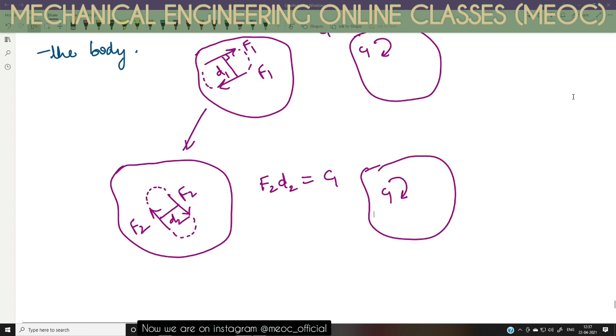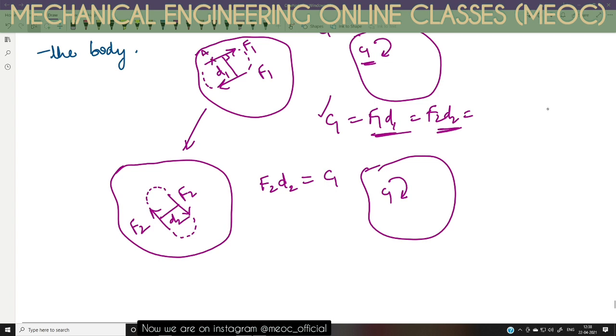It is really of no use for us where this F1 is acting and where this F2 is acting. All that matters to us here is that it is the force F1 and F1 at d1. Or in the second case, it is the force F2 and F2 distance is d2. Ultimately, C1 is equal to F1 d1 is equal to F2 d2 is equal to any such combinations of F and D. So long as the direction is not changing, so long as the magnitude is not changing, the effect is not changing.